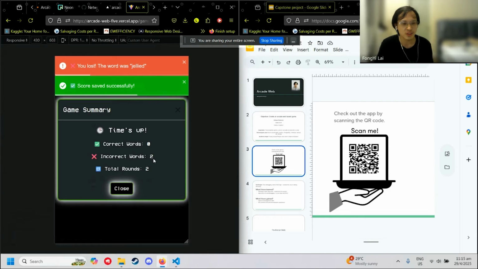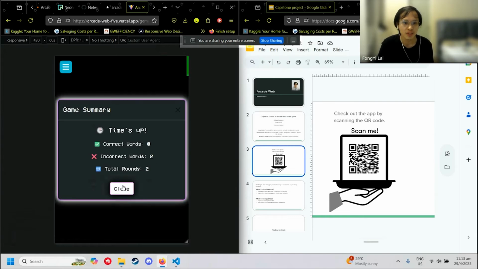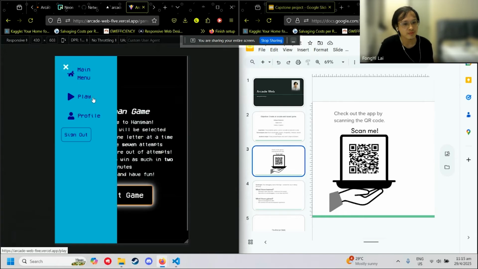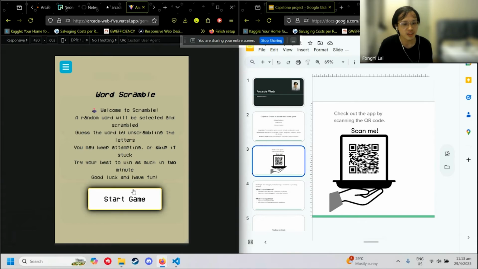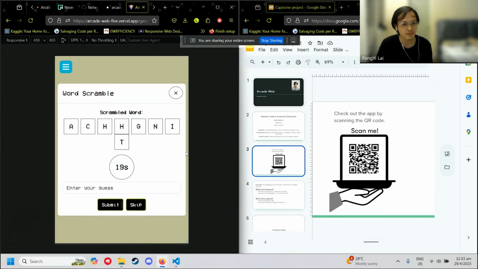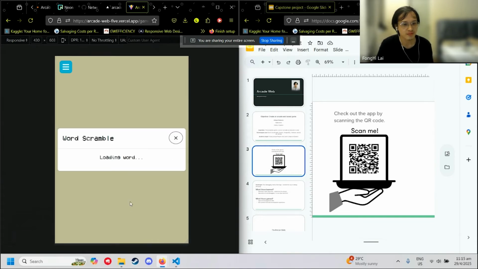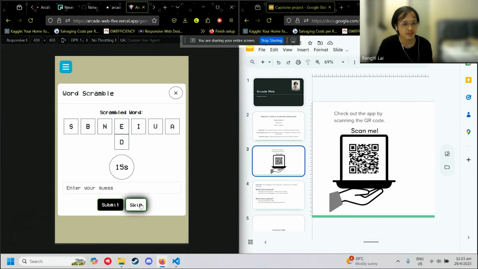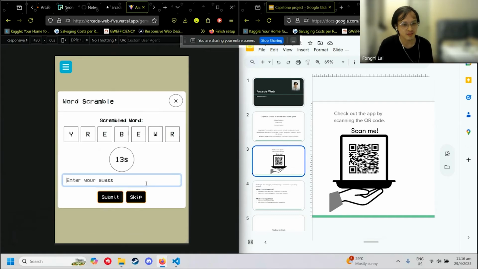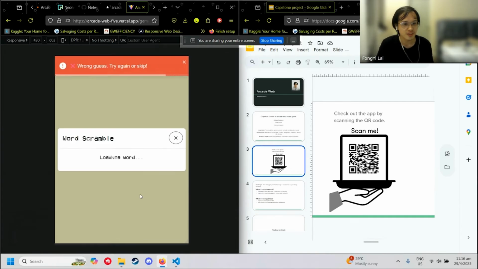Once it's timed out, it also shows the summary. And lastly, this is Word Scramble. You can try to enter, and it also tells you what is wrong or not.